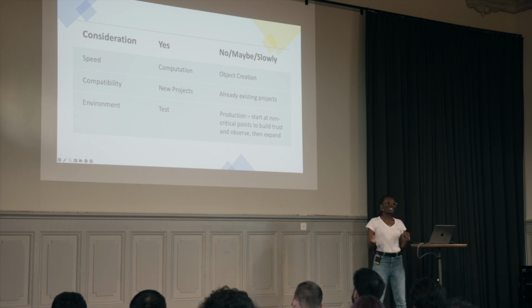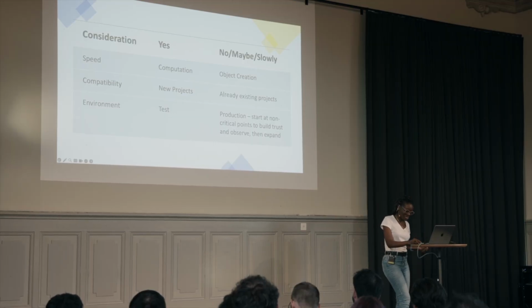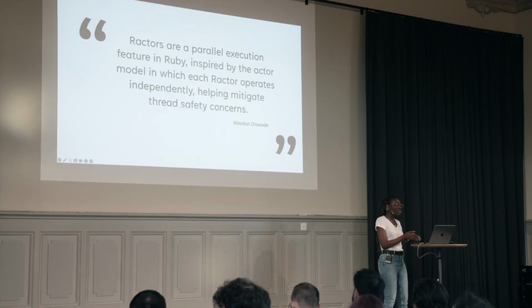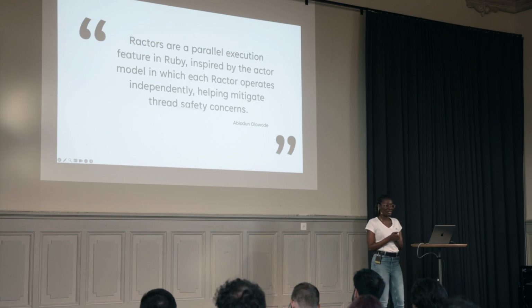Now that we have seen the good, the bad, and maybe the ugly of Ractors, let's circle back to what they are. Ractors are a parallel execution feature in Ruby inspired by the actor model, in which each Ractor operates independently, helping mitigate thread safety concerns.